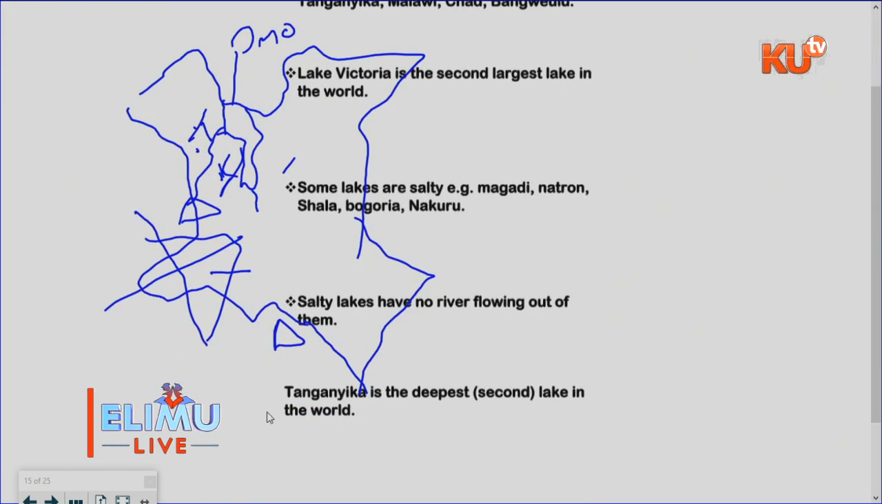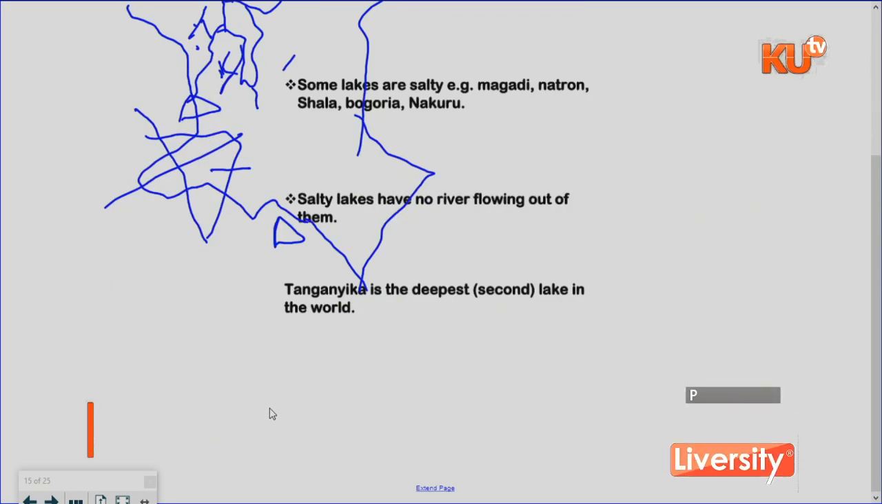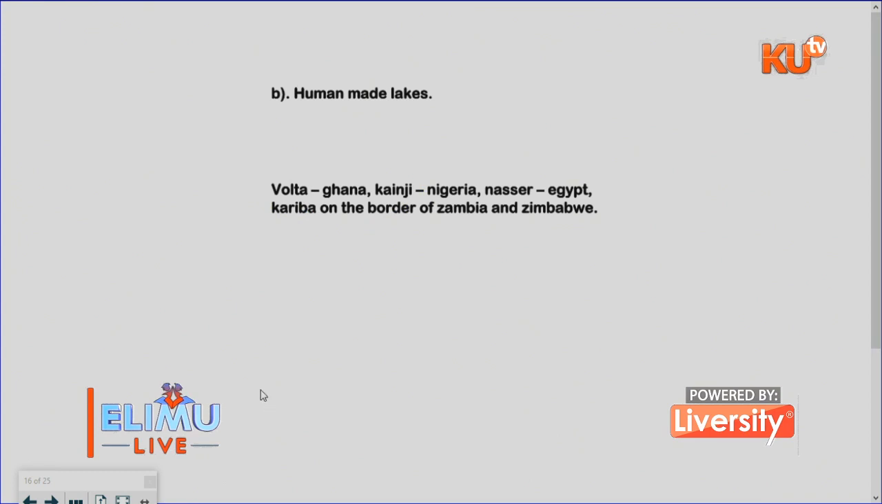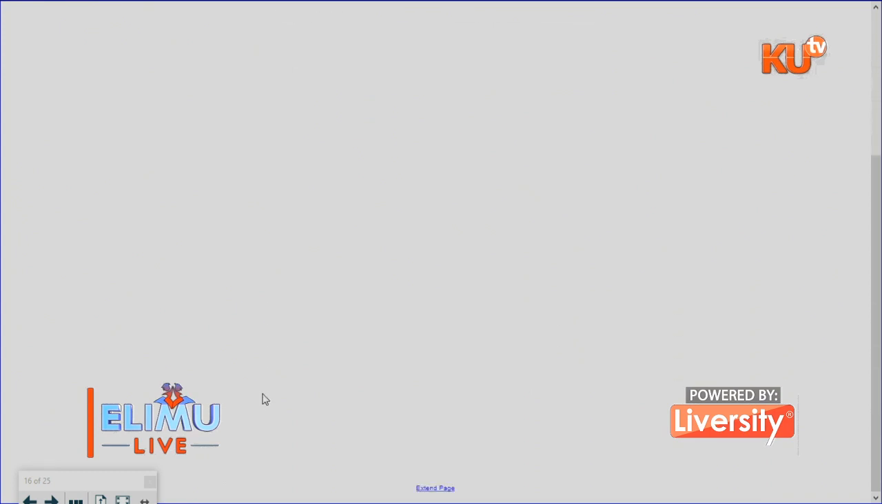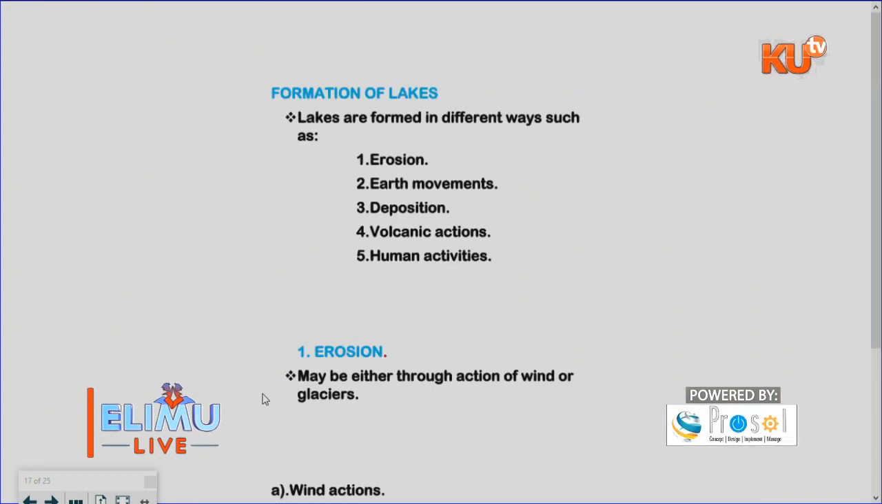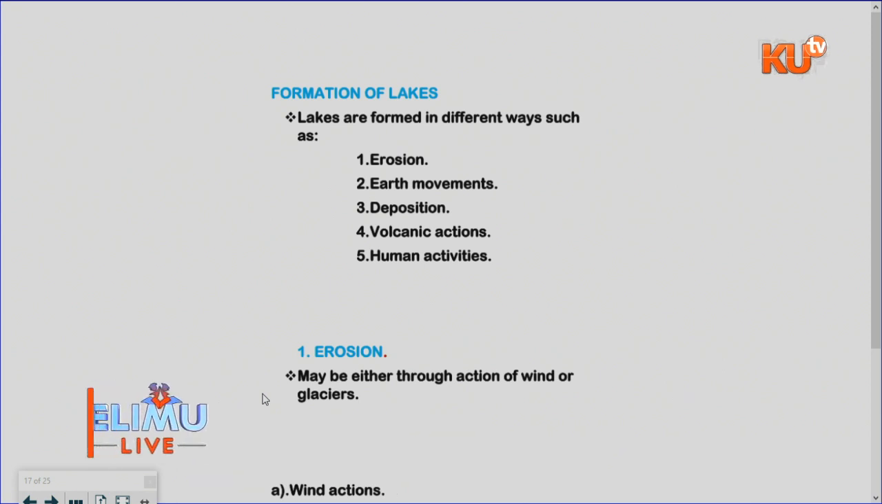So let us proceed and maybe conclude with this part about the formation of lakes. That is my last bit of the formation. In the next 5 minutes, I'll be concluding. So if you have a pen and a piece of paper, please take note of this, because I'll be finishing with the formation of lakes.